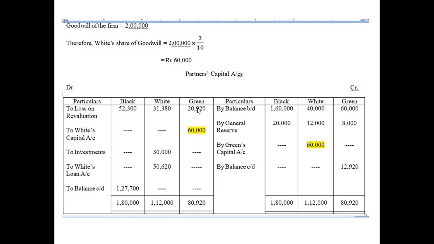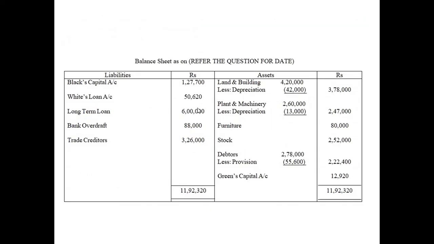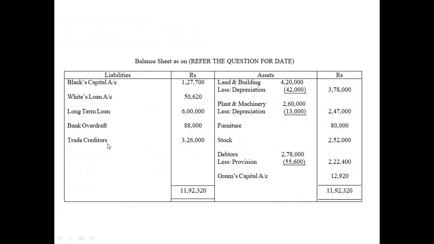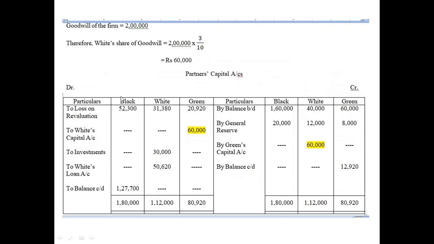Okay, so let us move on to balance sheet. So as per this, White's loan account is coming up here, this 50,620, we will write this amount here also in the balance sheet. Okay, so rest are same. But in the liabilities column we only write Black's total 1,27,700 because he is having a credit balance.